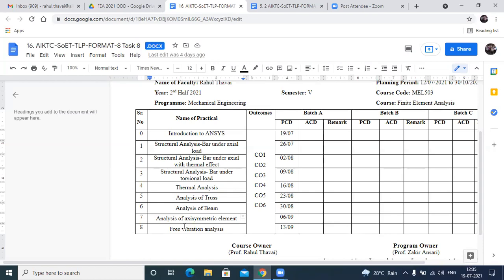Now the 8th experiment is a free vibration analysis, where we are interested to determine, as the name indicates, vibration analysis. Now you have the subject DOM, dynamics of machinery, where you are interested to calculate the value of omega n, and that is basically known as the natural frequency. Natural frequency, that is called omega n. So the same we are going to do here.